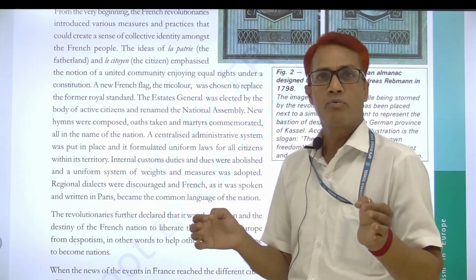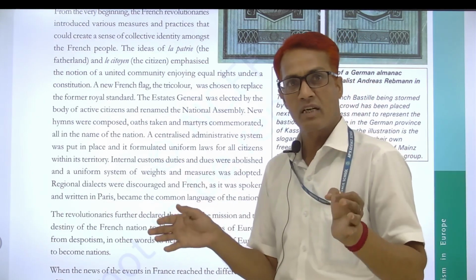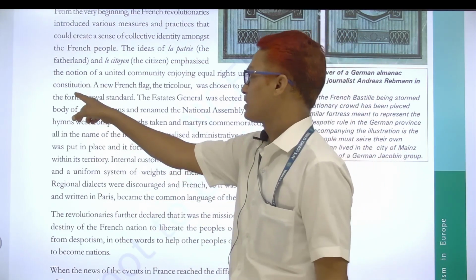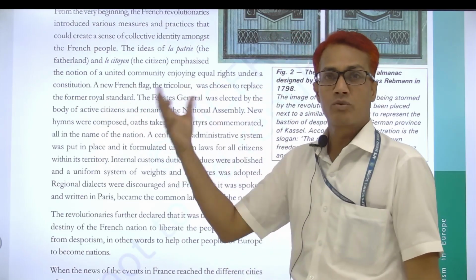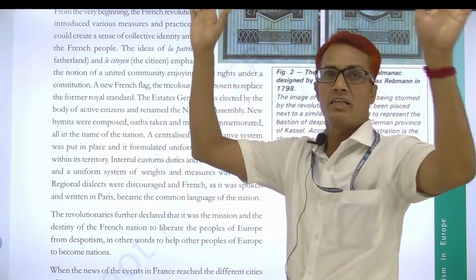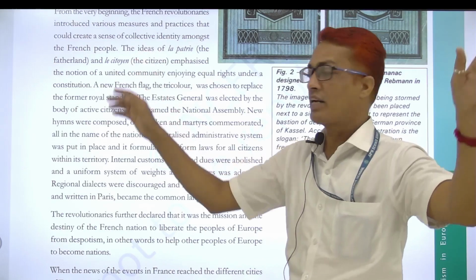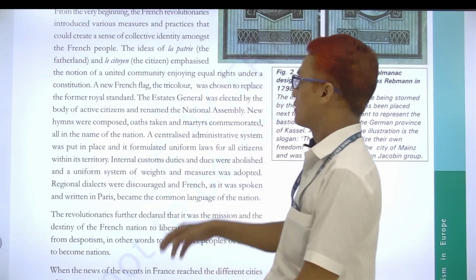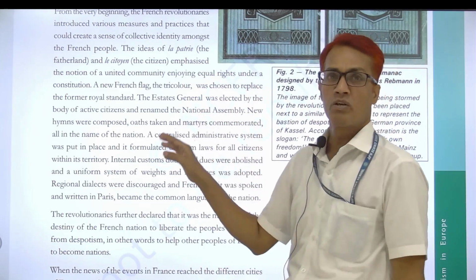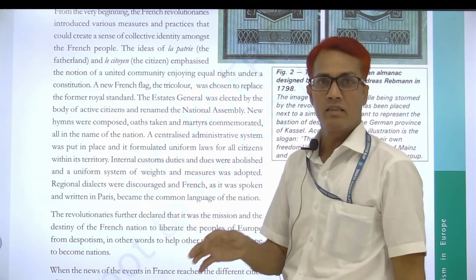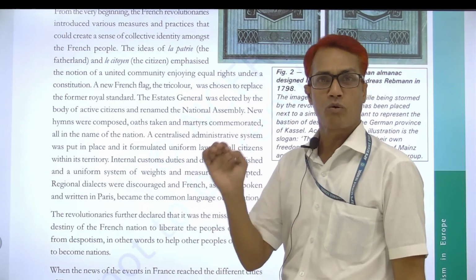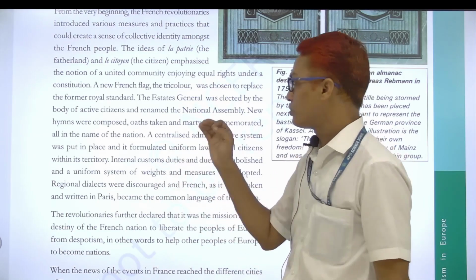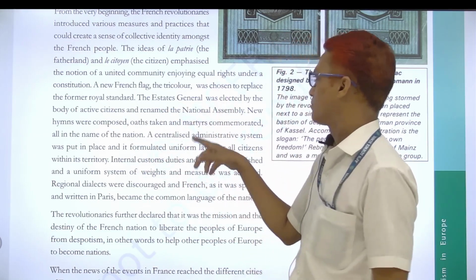They also presented a new tricolor flag, the French flag, chosen in place of the royal standard flag.